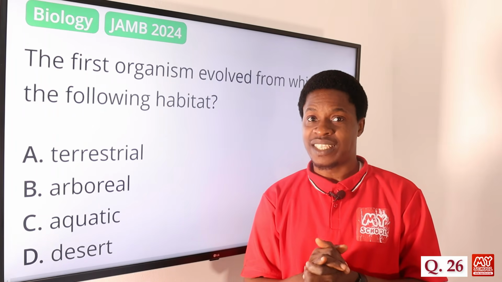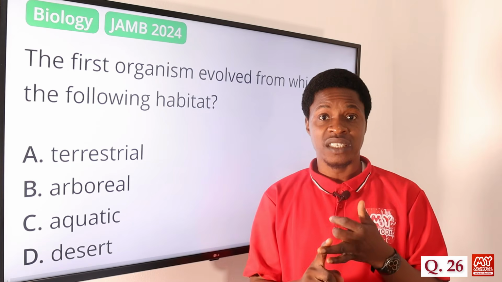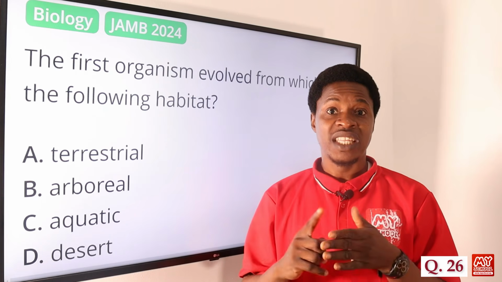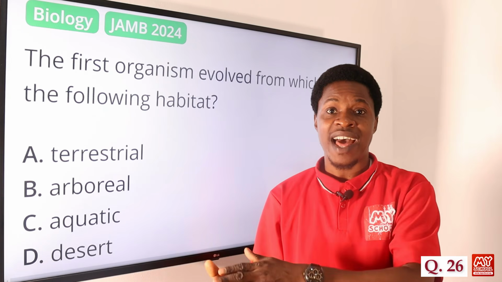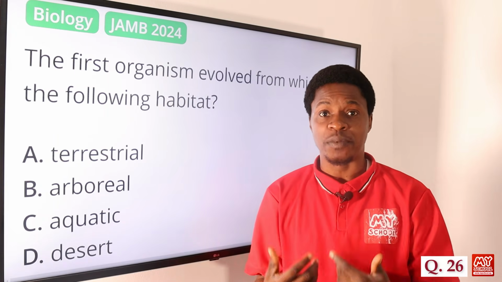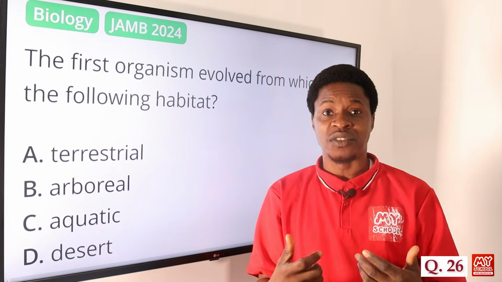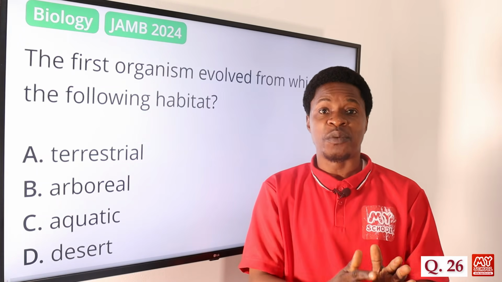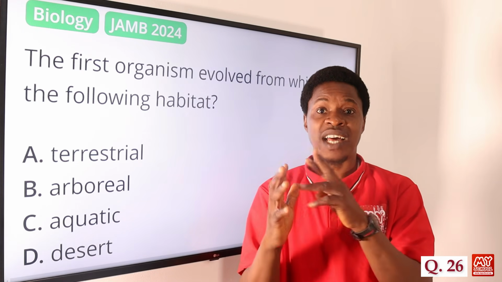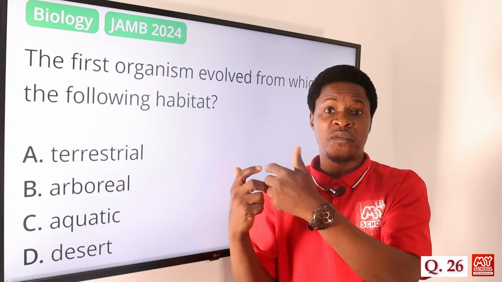Actually, all the classes of vertebrates, we have the amphibians, the reptiles, the mammals, the birds, they all emerged after the fishes. In fact, the first amphibians that lived on land emanated from the lobed fin fish ancestors. They were living on land, and whenever they wanted to reproduce, they would move into the water and reproduce there. So that makes them have a dual habitat. They can live on land, amphibians, and also live in water. But they emerged from the lobed fish ancestor.